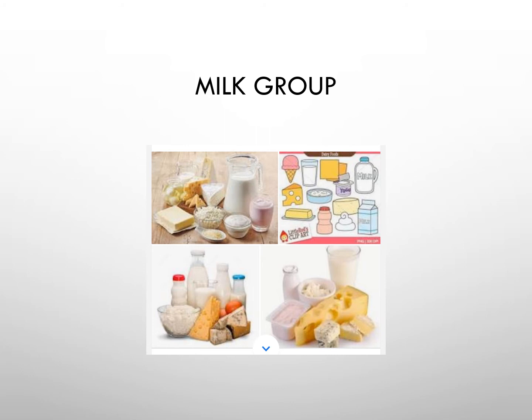Next one, milk group. Not only milk, it also contains cheese, curd, butter, everything. The milk group provides calcium that helps to build strong bones and strength. They also provide other important nutrients like proteins and vitamins.